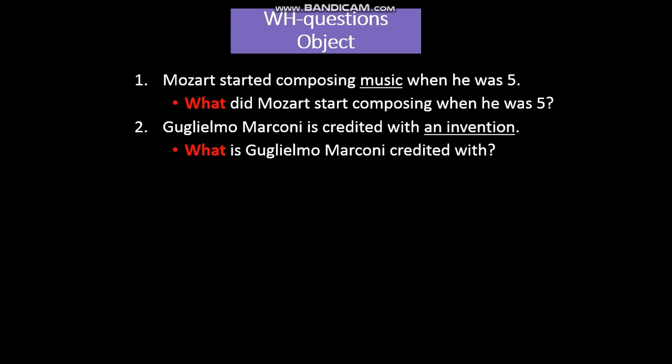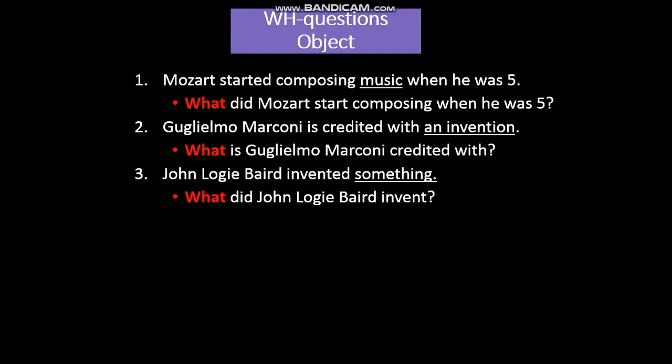We use the auxiliary is because the sentence already has the auxiliary there. Is credited. John Logie Baird invented something. Something is an object. So you use what. What did John Logie Baird invent?